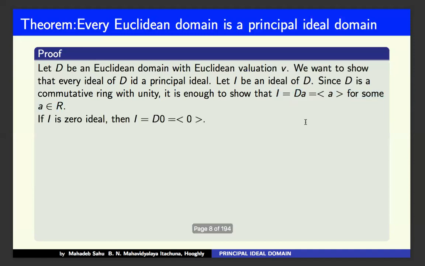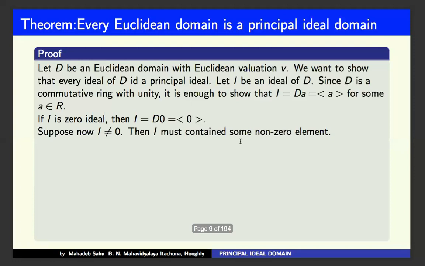So now for it, let I be the zero ideal. Then clearly I equals D times 0. That means all elements of D multiplied by 0 give 0, and so it is just the zero ideal. Suppose I is not equal to 0. So it must contain an element other than 0, a non-zero element.